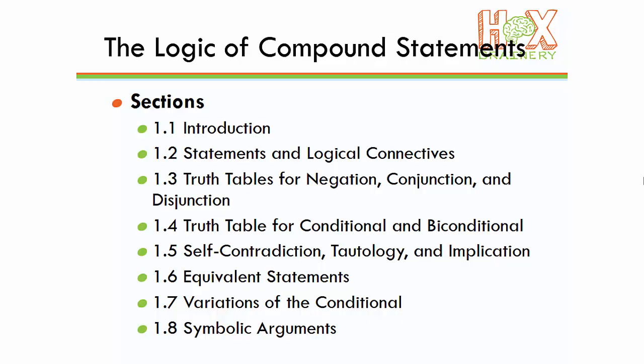Then we're going to have 2 sections, section 1.3 and 1.4, that are going to go over truth tables for negation, conjunction, disjunction, conditional, and biconditional. Then in section 1.5, we'll go over what a self-contradiction, tautology, and implication are. And then in section 1.6, we'll go over equivalent statements. Towards the end, 1.7, we'll look at variations of the conditional statement. And then we'll finish up this chapter with section 1.8, where we look at symbolic arguments.